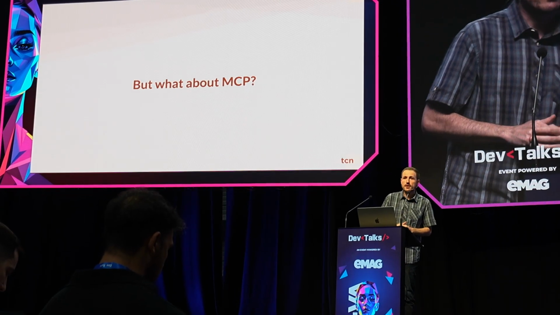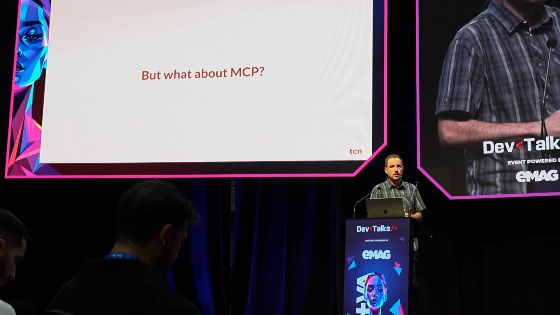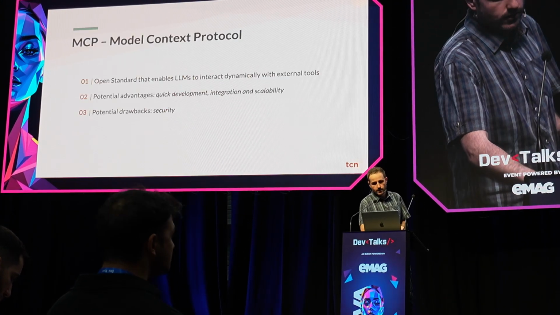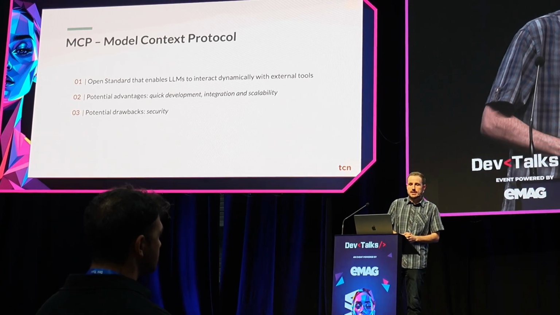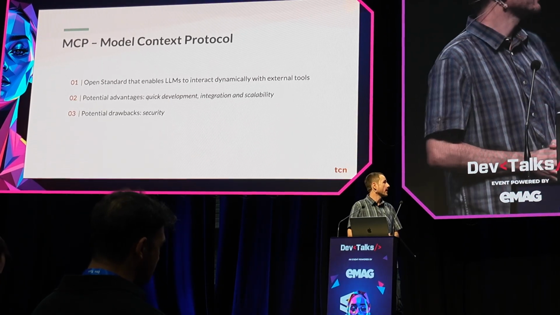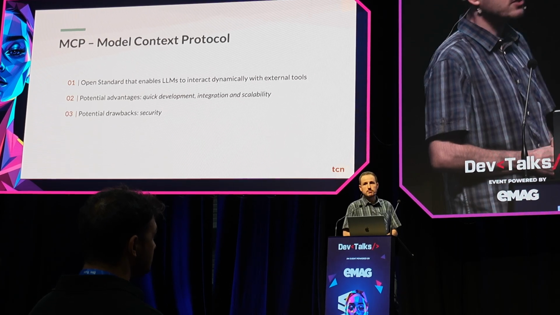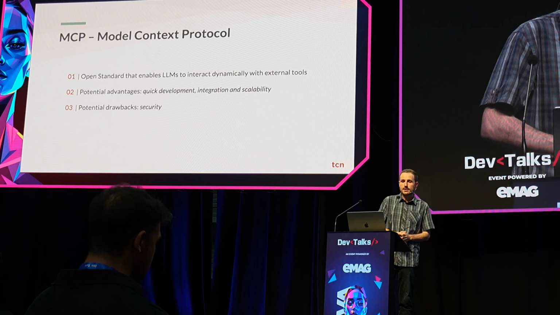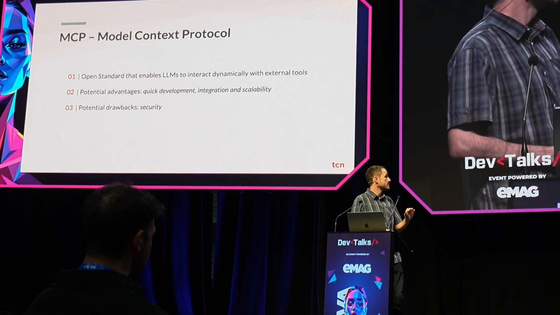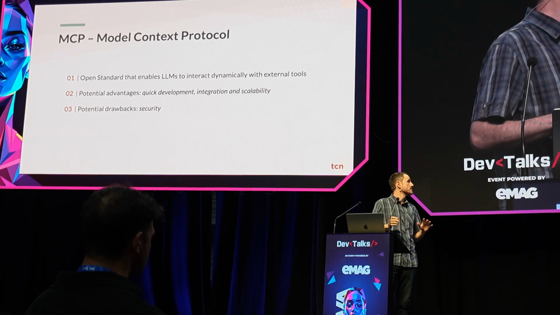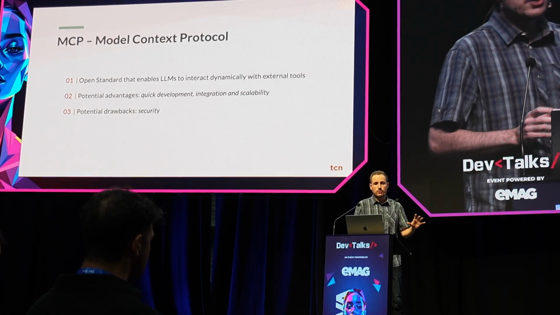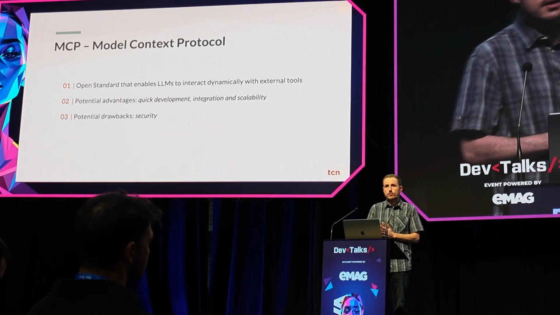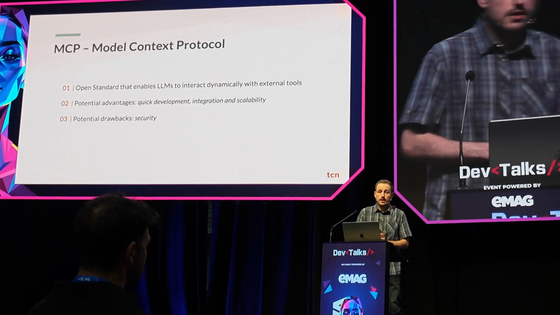So what about MCP, right? MCP has been the buzzword for the past 4 or 5 months, I think, right? So MCP, or Model Context Protocol, is basically a standard that would make LLMs talk to each other in better terms. And it does come with a lot of advantages. I think it's pretty cool, at least in theory. It's extremely cool how much you could do with MCP, how much you can improve the agentic workflow. So first you have quicker development, better integration, and of course would work better at scale, in theory.